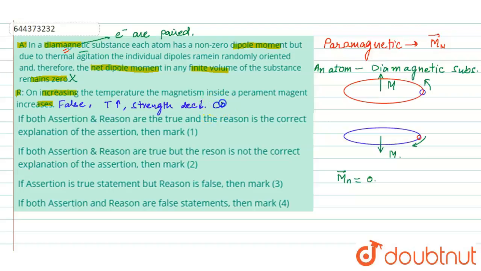Also the coercivity increases, which simply means that it will be very difficult to demagnetize the magnet. So that is the measure of its coercivity. We will require a more opposing magnetizing field to remove the magnetism in a permanent magnet. So this statement is false, which will make this option correct, that both assertion and reason are false.